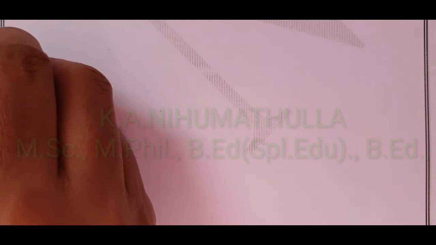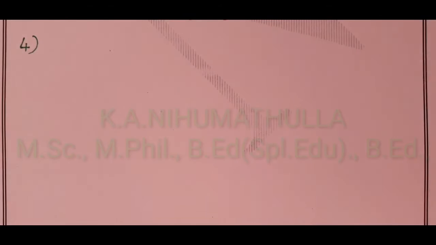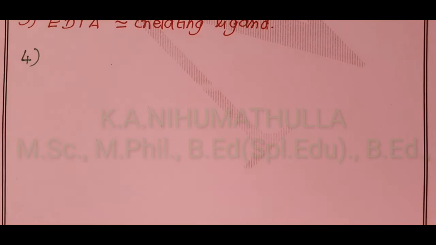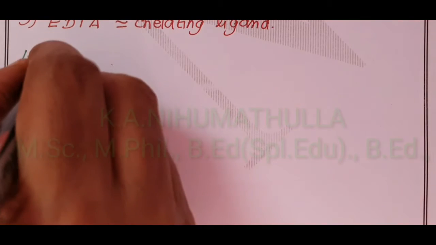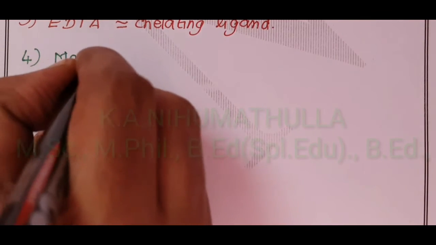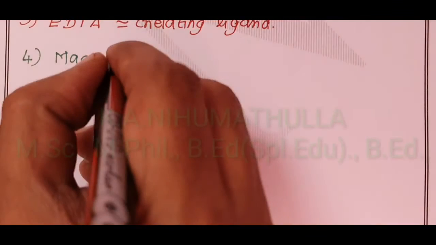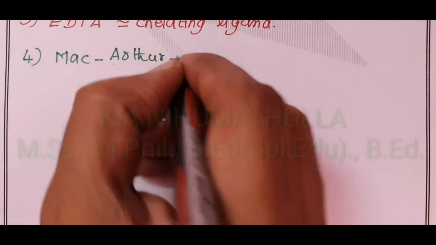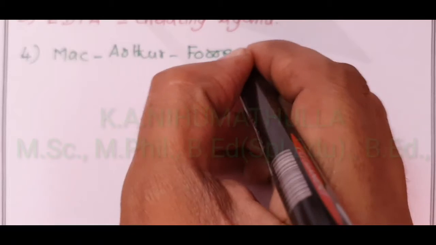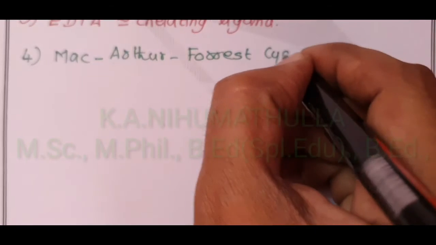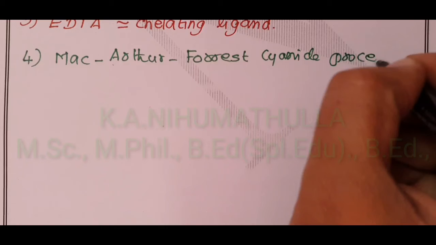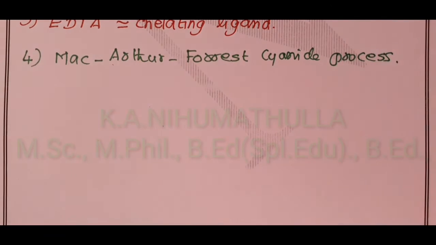The next application of coordination compounds is also in metallurgy. You may have studied about the Mac Arthur-Forrest cyanide process.